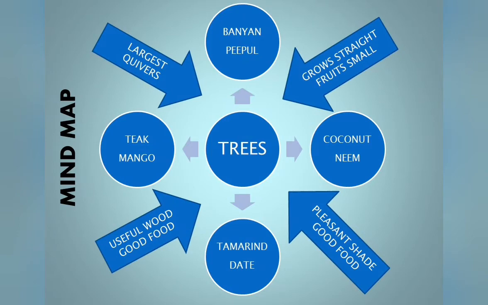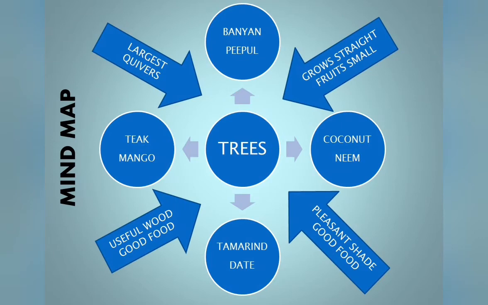And the third tree mentioned in this poem is the coconut tree, which grows up very straight. And the neem tree's fruits are very small. So next one, tamarind gives us pleasant shade. And the date's leaf is as sharp as a blade.